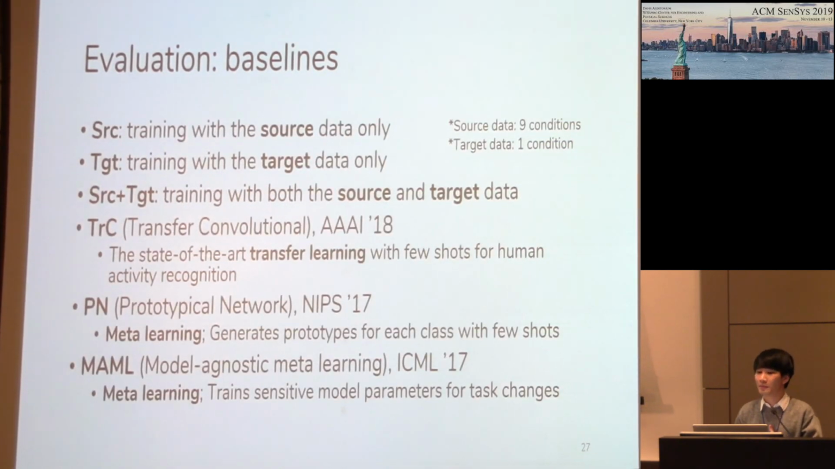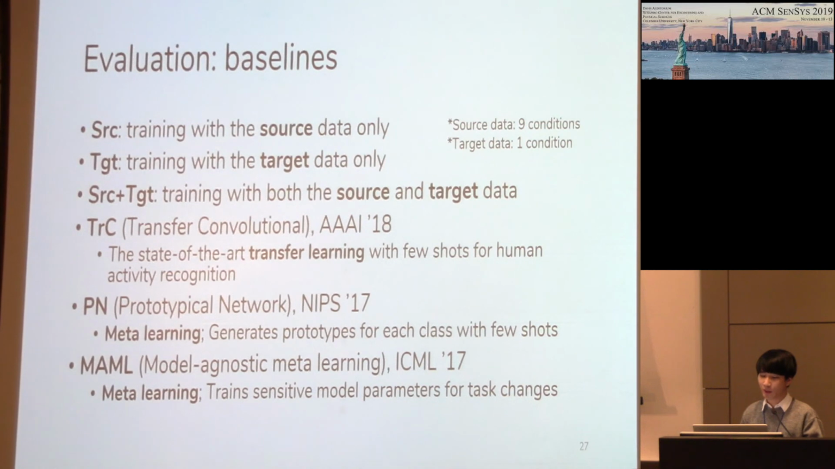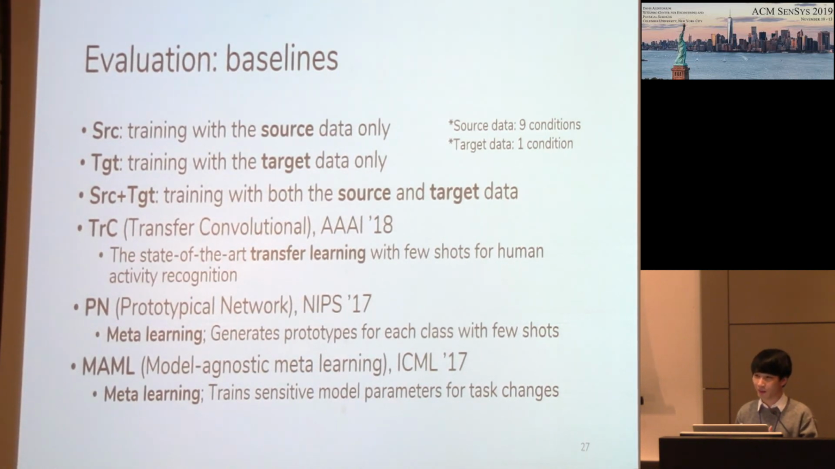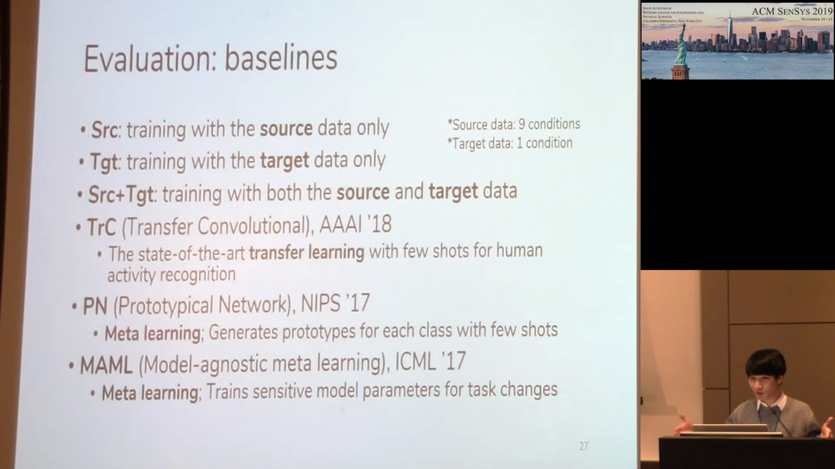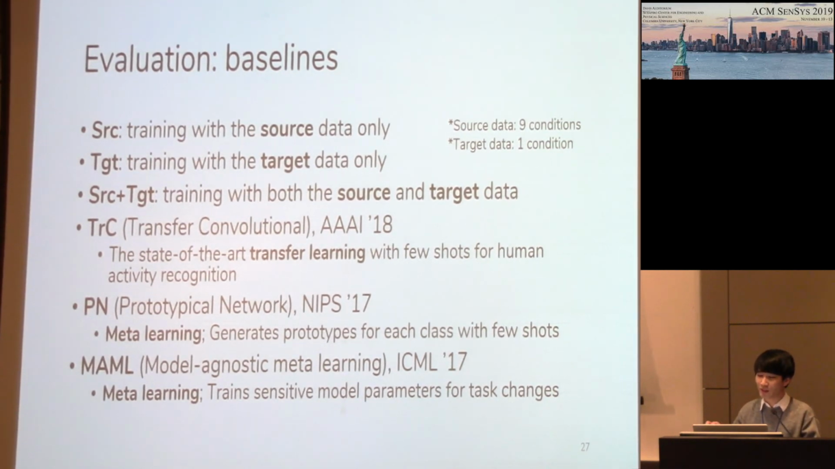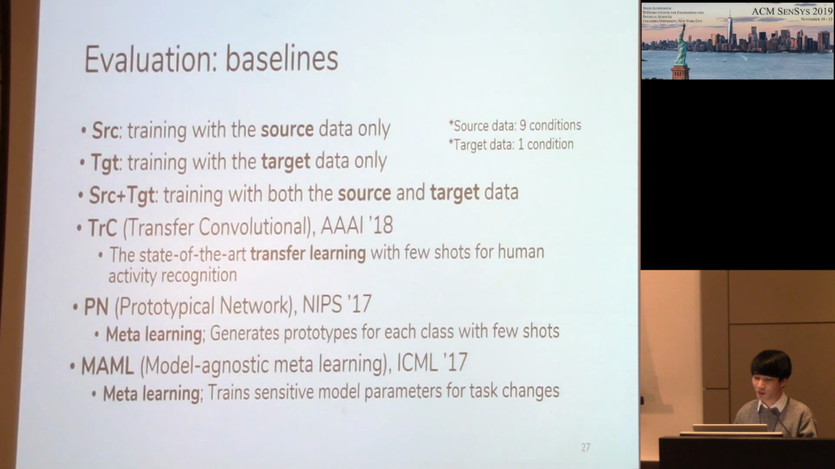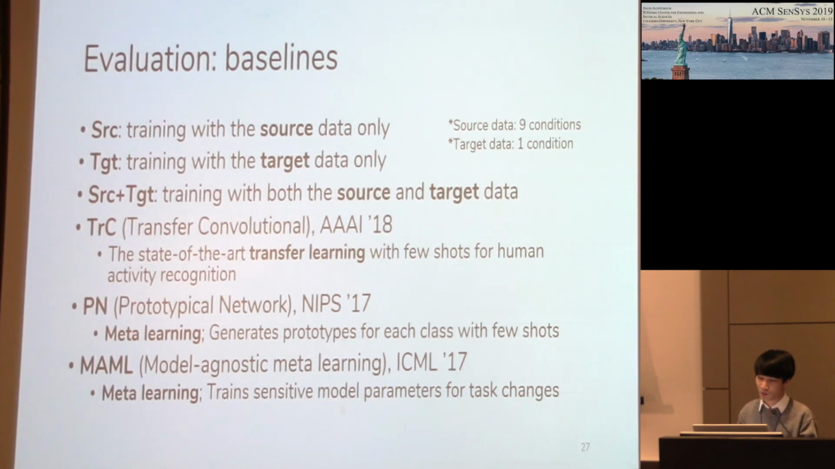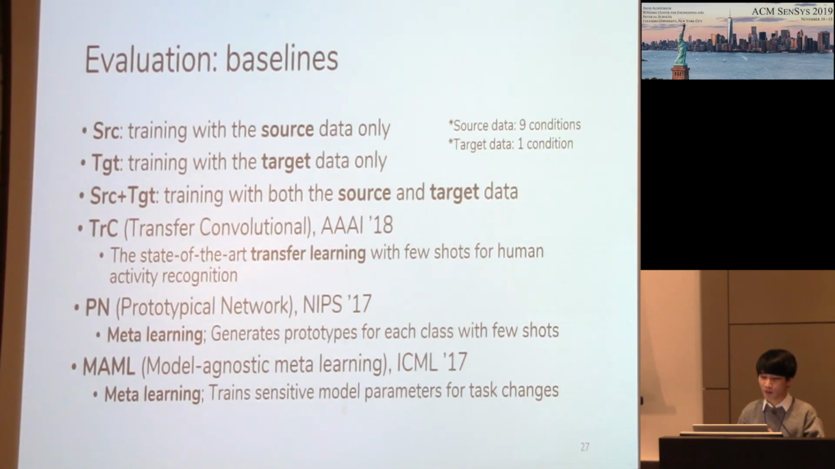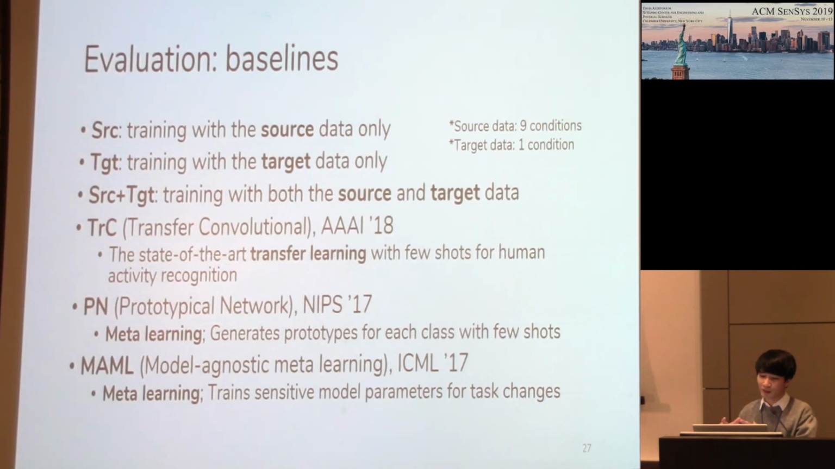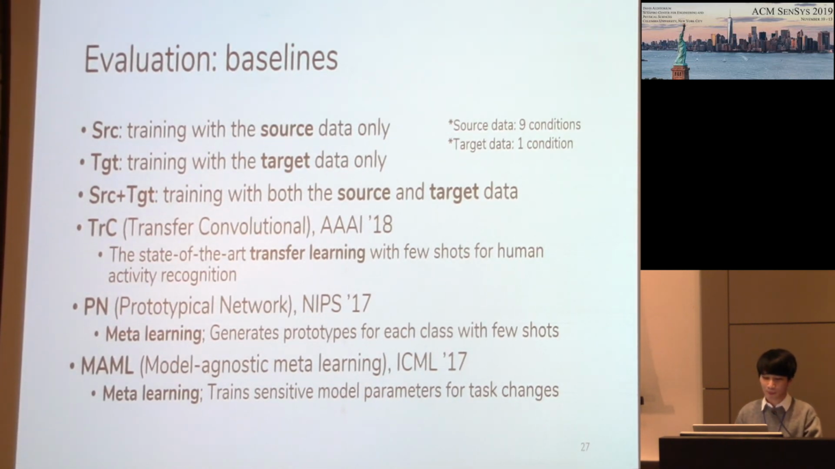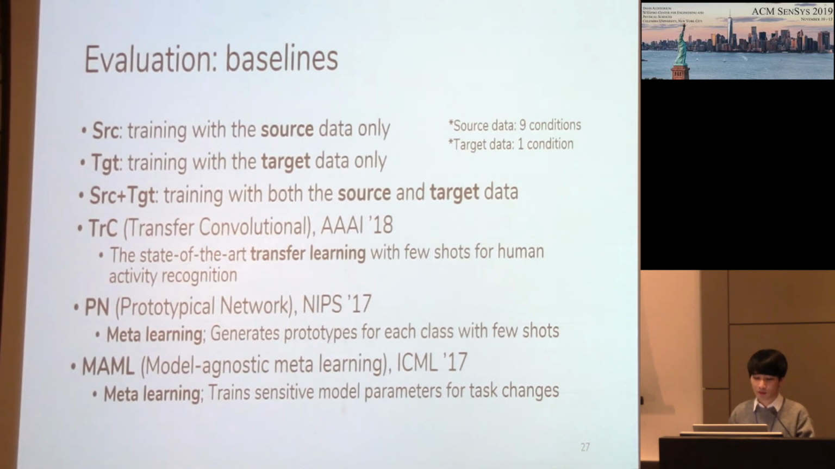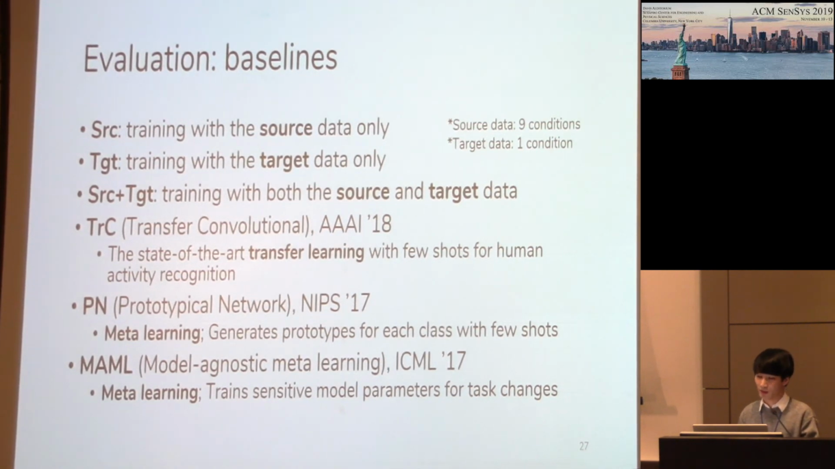And here are the baselines. Source means training a deep learning model with the source data set only. As we collected 10 individual conditions, we used 9 conditions as the source data set and the remaining 1 condition as the target data. And the target means training a deep learning model with the target data only, which means few shots. And source plus target means training a deep learning model with both the source and the target data. And the TRC is the state-of-the-art transfer learning with few shots for human activity recognition in mobile sensing.